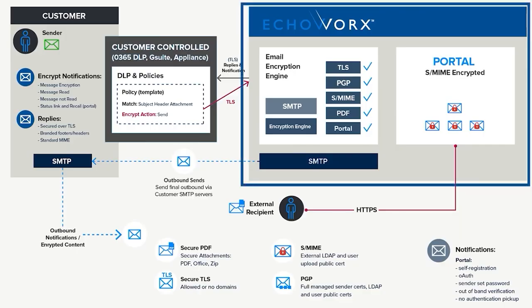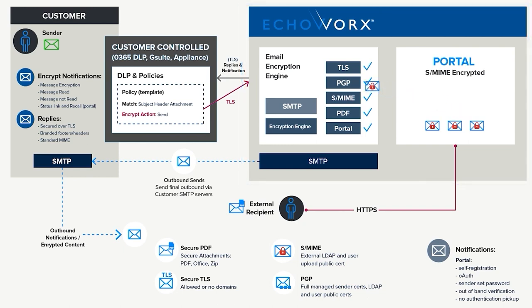We also provide the ability to provide secure communication inbound. That may mean if it's attachment-based encryption or PGP, that inbound is going to be routed back through EchoWorks, or if it's Portal, it's going to still be facilitated through the portal. EchoWorks will secure that communication to the edge. We use TLS to deliver it to the organization, and then that message arrives in the internal user's inbox in the clear. But that communication channel has been secured over TLS.